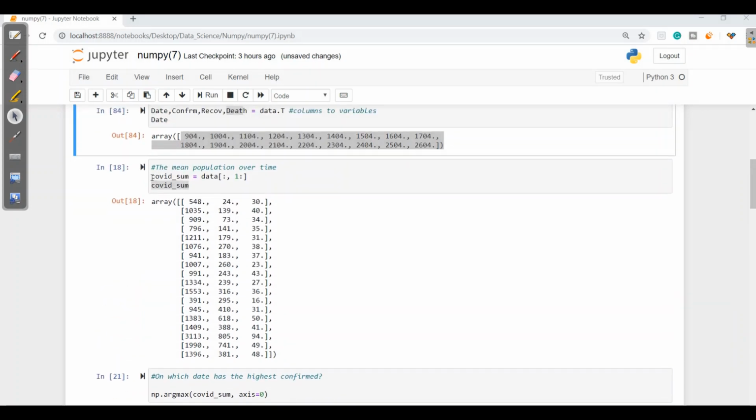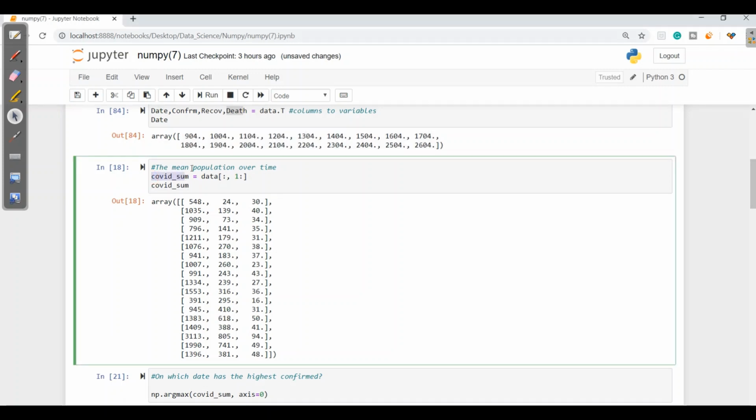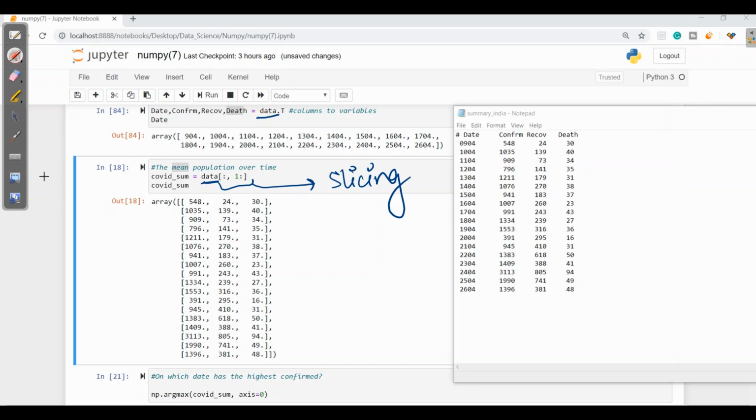Now I want all the COVID sum in the form of mean. Here we have data represented in the form of slicing, so let's understand what it means. It gives the data and says to give all the rows. The first is for rows and the second is for columns.